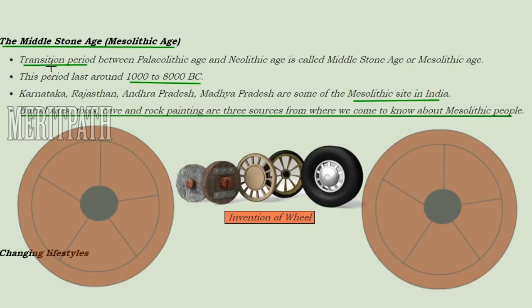This is the transition period between the Old and New Stone Age, and this period lasted from 10,000 to 8000 BC. In which states of India was the Mesolithic Age? It was Karnataka, Rajasthan, Andhra Pradesh, Madhya Pradesh. How can we say how the Mesolithic Age was? Because till date we have burial sites, tools, caves and rock paintings. From these sources we came to know of the Mesolithic Age. The invention of the wheel was an important feature.